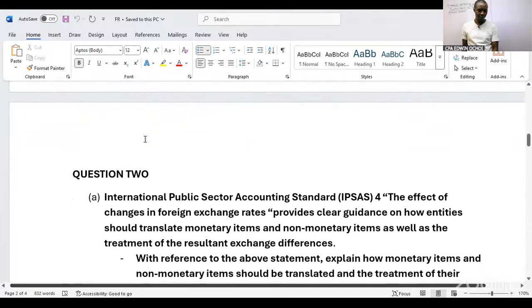Question number 2 was according to IAS 21, whereby they say that the effect of changes in foreign exchange rates provides clear guidance on how entities should translate monetary items and non-monetary items, as well as the treatment of the resultant exchange differences.